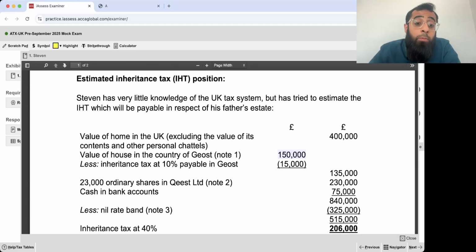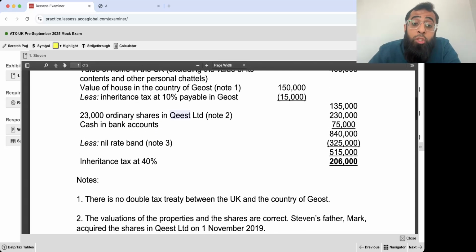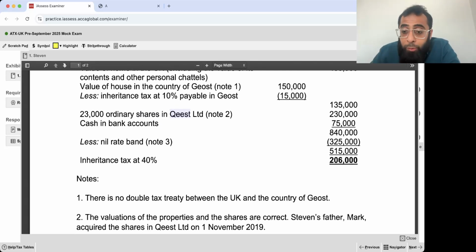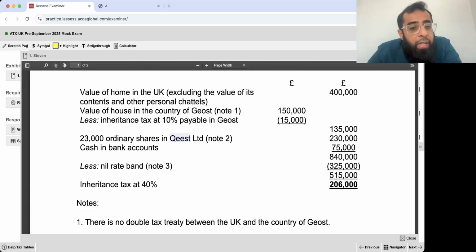Further, as we discussed multiple times, for these shares in Quist Limited, you need information about the BPR, whether it's a quoted company or an unquoted company. Then what are the assets included in Quist Limited? Trading assets, excepted assets. I believe it was easy. First, we identified mistakes that it shouldn't be here. Residence NRB and NRB adjustment issue, chargeable transfer and all.